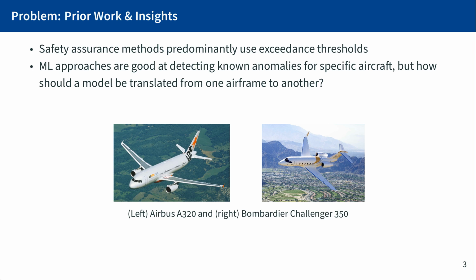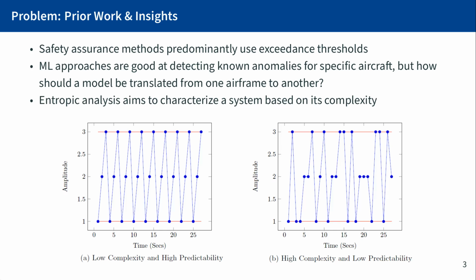For example, what happens when you go from an Airbus A320 to a Bombardier Challenger 350? Although these are similar aircraft, they have different safety operational bounds, which means that you may have to retrain an entire neural network, for example, in order to translate your anomaly detection model. So, as an alternative to this, we've hypothesized that entropic analysis, which characterizes a system based on its complexity or lack thereof, can provide an alternative solution to anomaly detection.